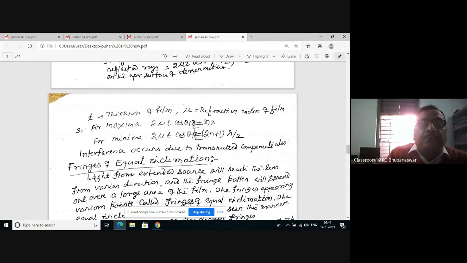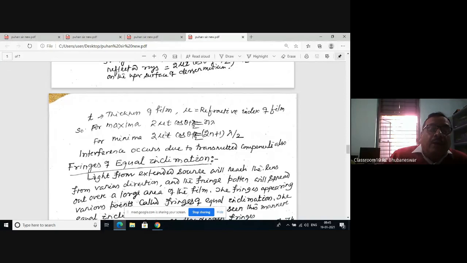Now putting in the values, the refractive index mu of the thin film can be determined, and the thickness also can be determined by using this formula. Okay, now we get the interference due to division of amplitude by taking the example of a thin film.